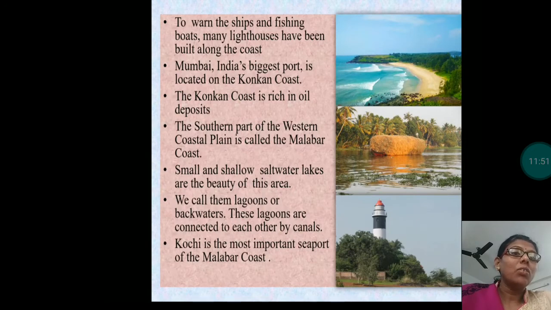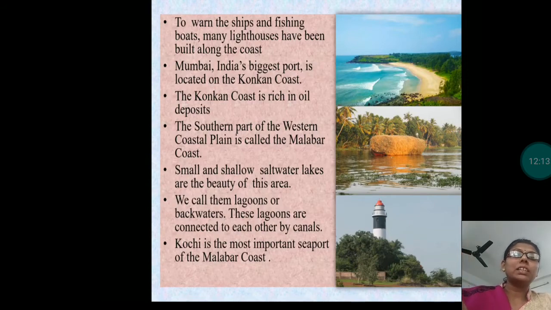Small and shallow saltwater lakes are the beauty of this area, which are called lagoons. We call them lagoons or backwater. These lagoons are connected to each other by canals, and Kochi is the important seaport of Malabar coast. This is all about western coastal plain.